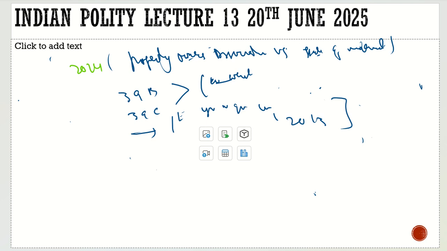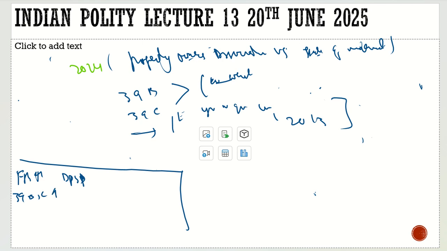So this is the relationship between the fundamental rights and the directive principles. Now let me recap it again for you. Often fundamental rights are enforceable and they are superior to directive principles. But there are two directive principles, 39B and C. They are superior to what?